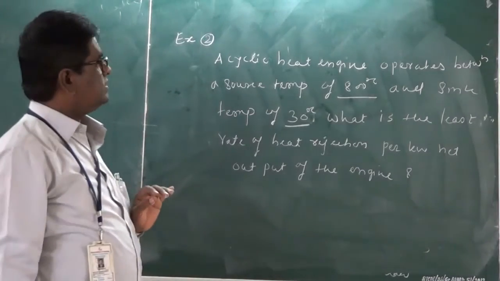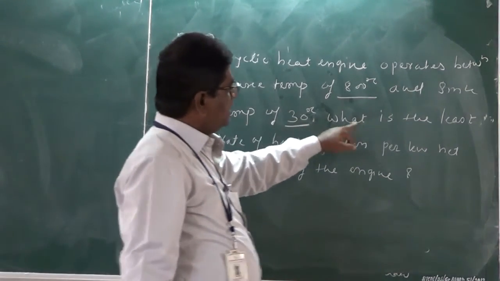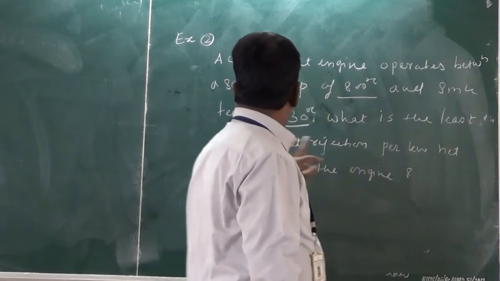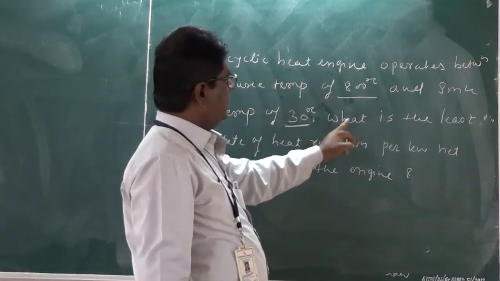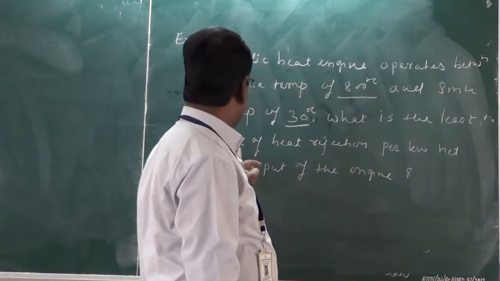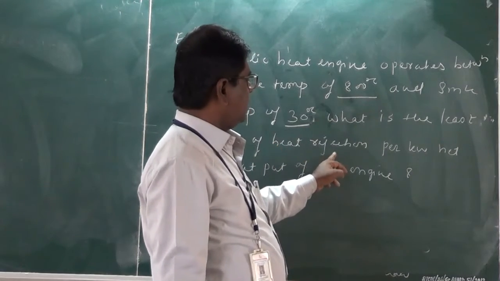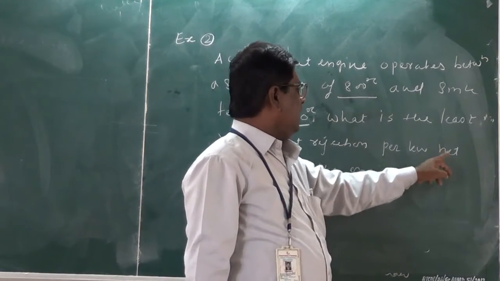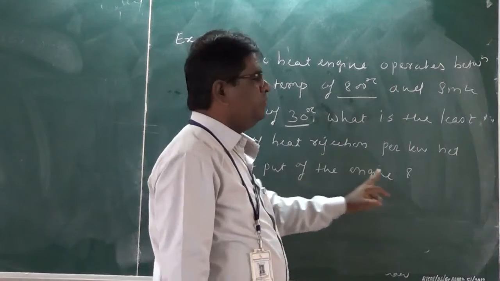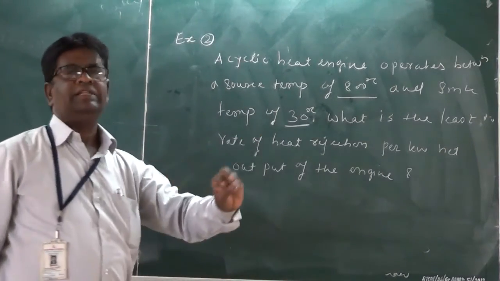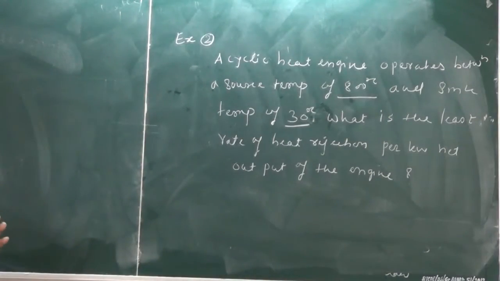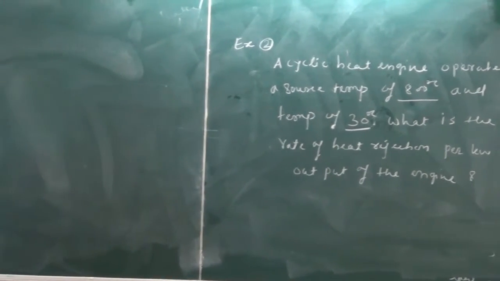These are the source and sink temperatures. What is the least rate of heat rejection per kilowatt net output of the engine? So that means the heat rejected, or the rate of net heat rejected, is asked.